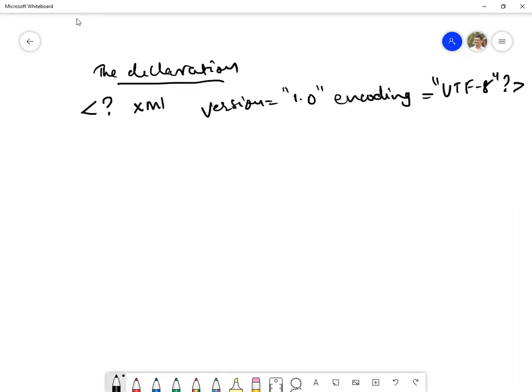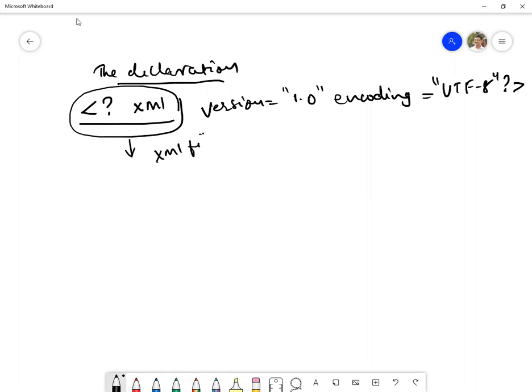In this line, it describes the important attributes of the file. That is, the line begins with this symbol, which indicates that the following file is an XML file. By looking at this, we can know that this is an XML file.